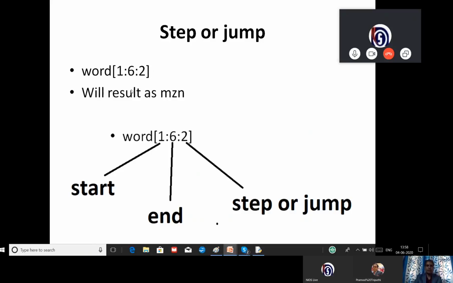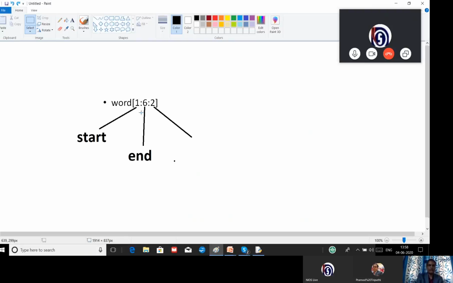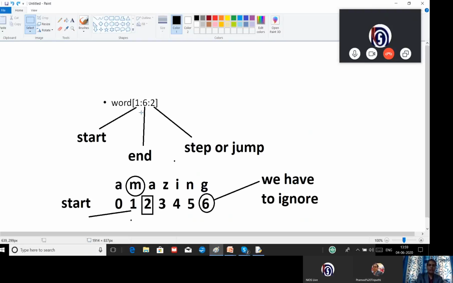How many times you want to jump from the given string character result? Now, this is the example I have given just now. This is the string and we have to ignore the last one and we have to see the first element. This is M. We have to jump it. This character we have to jump and we have to go to the next character.